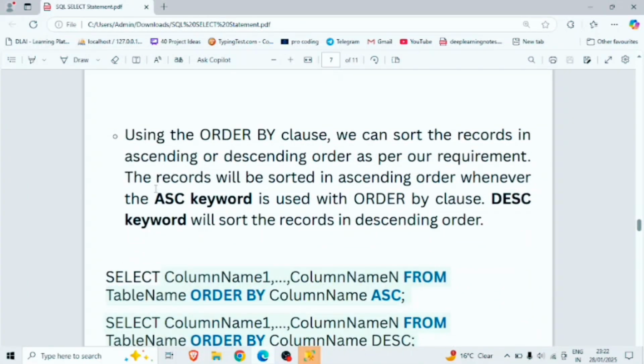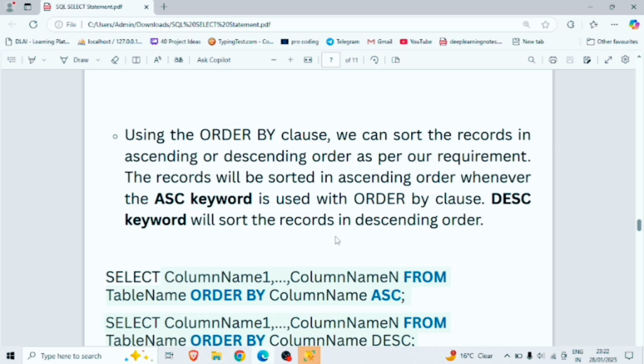Now let's start using the ORDER BY clause. We can sort the records in ascending and descending order as per our requirement. The records will be sorted in ascending order whenever the ASC keyword is used with the ORDER BY clause. The DESC keyword will sort the records in descending order.